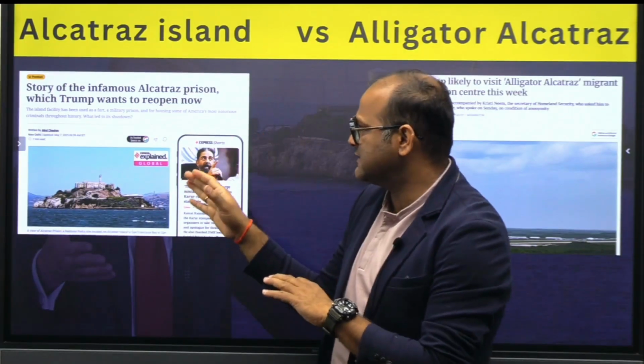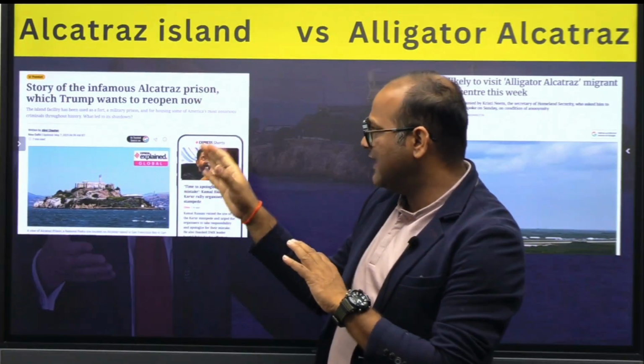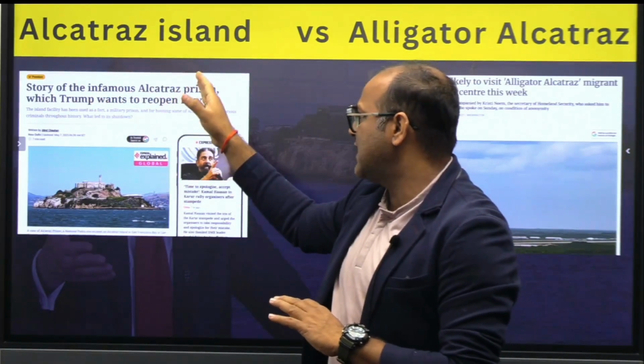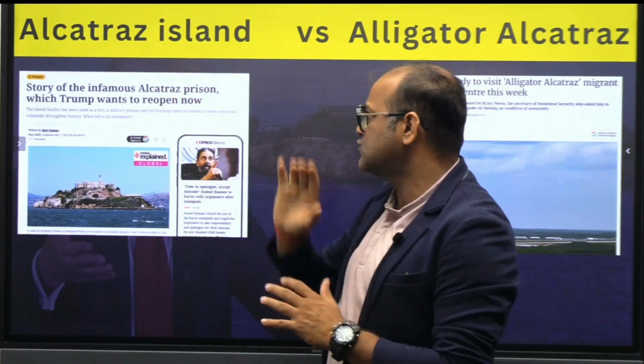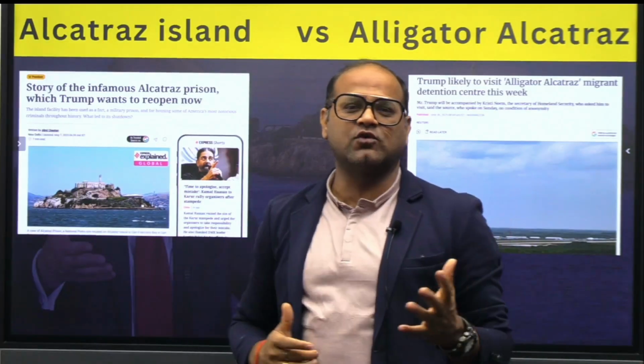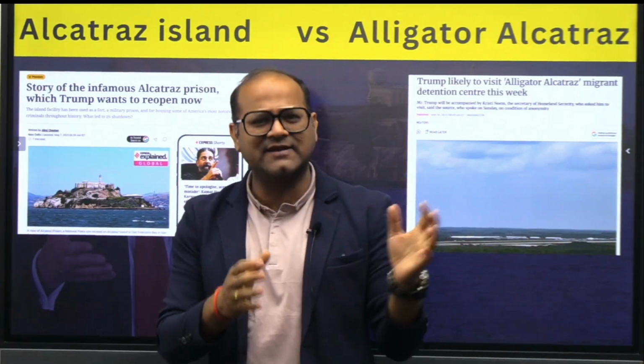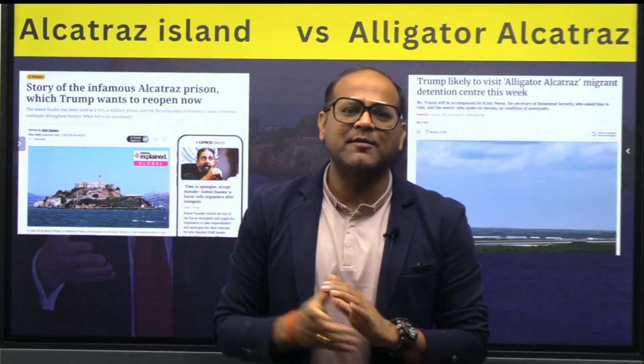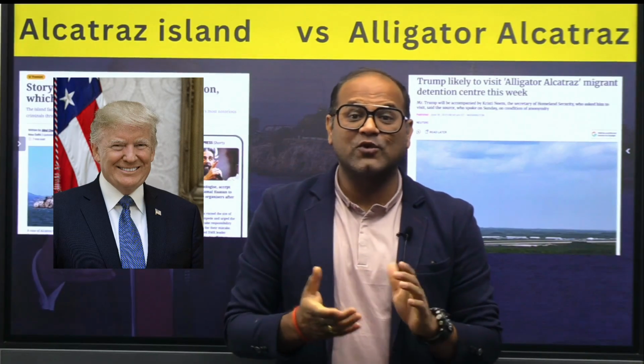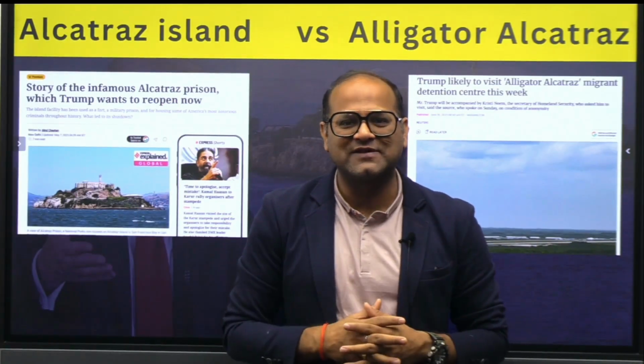So what we have seen is, on one hand, we are seeing this news about Alcatraz Island, the story of the infamous Alcatraz prison, which Trump wants to reopen now. उन्होंने बोला कि ये justice होगा और ऐसे लोगों को detention करने के लिए भेज देना चाहिए. However, इस statement का भी बहुत criticism हुआ, and Trump was criticized, and we know that he loves controversy. India के साथ भी controversy, मोदी जी के साथ भी controversy.